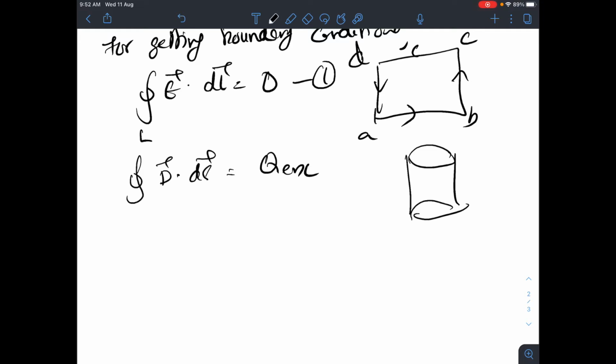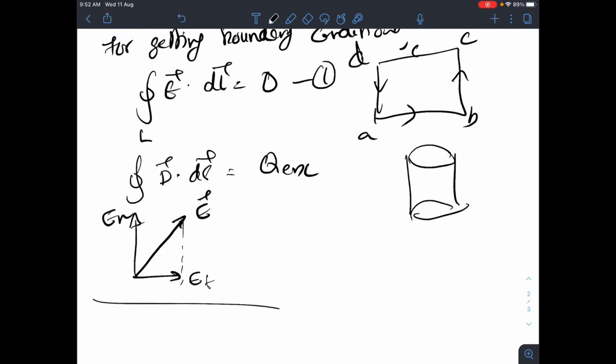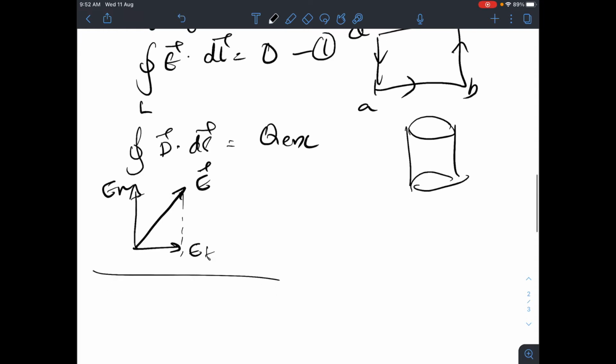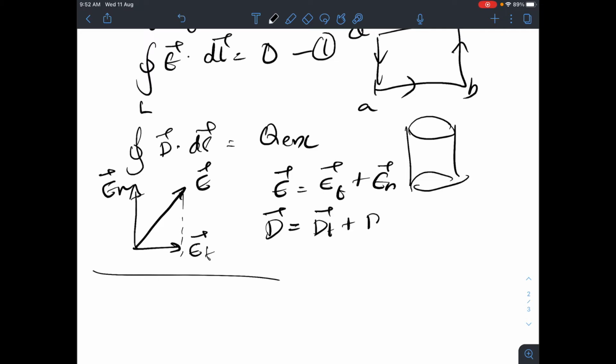And let us say if you have a vector E like this, then we will be able to make it into two components, right? So this I am calling the tangential component and this the normal component. Let me say the surface is like this. So with this reference, this is tangential and this is the normal component. So this also we will be using. So vector E, I will be writing as ET, the tangential component, plus EN, the normal component. Similarly, the flux density D also I can write as DT plus DN.